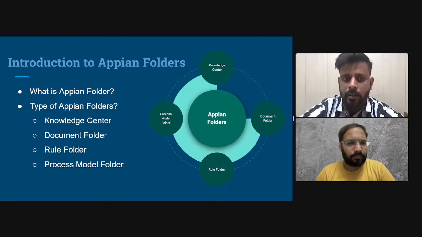So we can say the knowledge center is a virtual library where you can find any type of document or file related to an application.